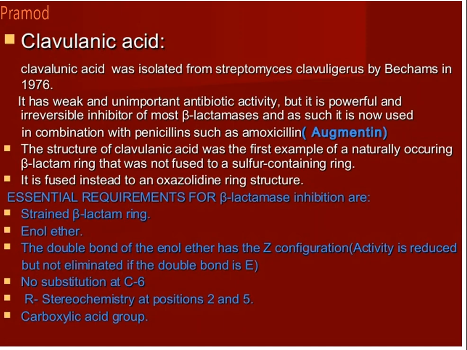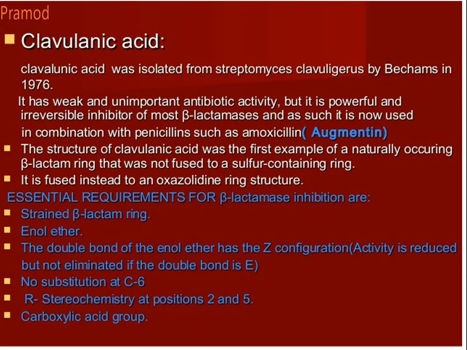This type of penicillin is active against Streptococcus and Haemophilus species, and the presence of urea gives improved penetration into gram-negative bacteria. Examples are azlocillin, mezlocillin and piperacillin.